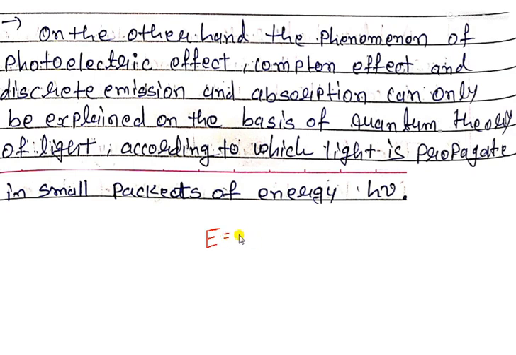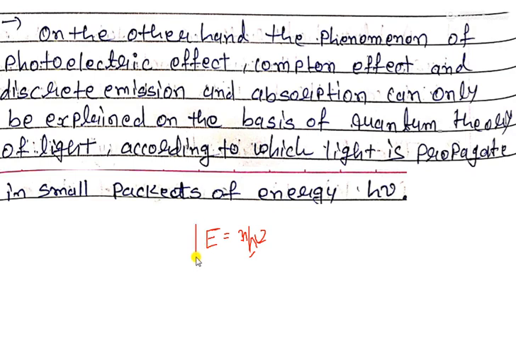Which is E is equal to nh nu, or nhf, you can write. n is the number of photons, h is the Planck constant, and nu is the frequency. With the help of this equation you can calculate the energy of a photon. But this equation represents the particle nature of light.